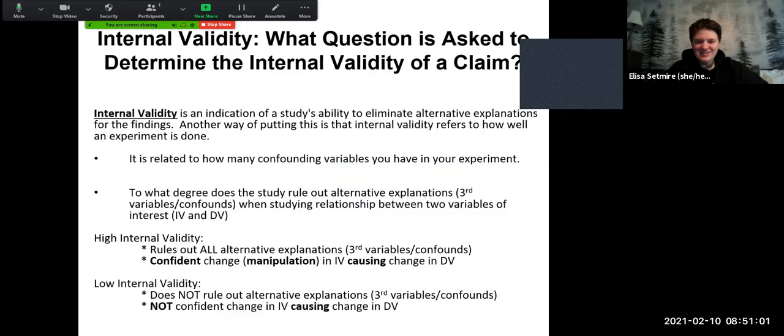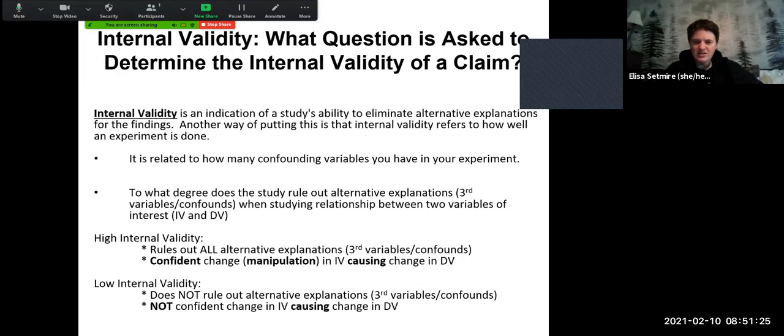Internal validity is an indication of a study's ability to eliminate all of those explanations. Another way of putting this is it refers to how well an experiment was done. Was it done in a really sound, strong way, or are there issues? So that's what internal validity is examining. It's related to how many confounds or other explanations you might have in your experiment.